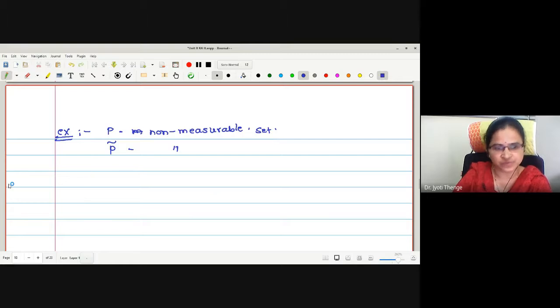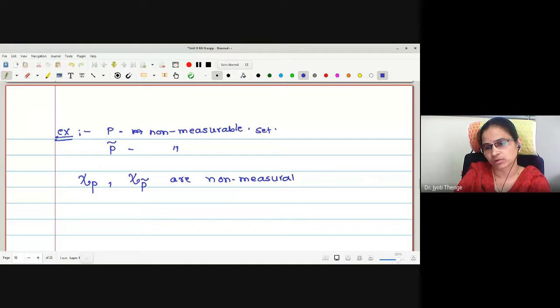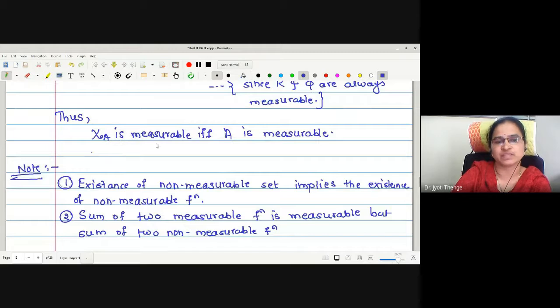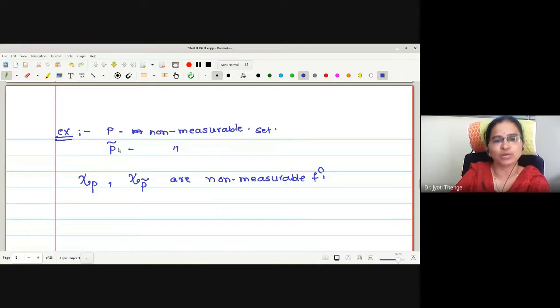Now let us find the corresponding characteristic functions: chi P and chi P complement. These are non-measurable functions, right? Because just now we proved that chi A is a measurable function if and only if the set A is measurable. Therefore, since P and P complement are non-measurable sets, the corresponding characteristic functions must be non-measurable functions.